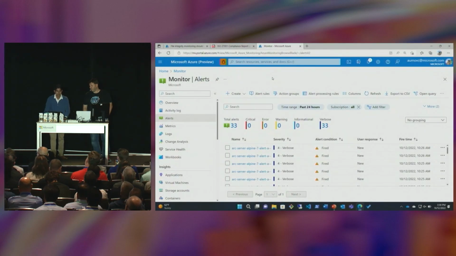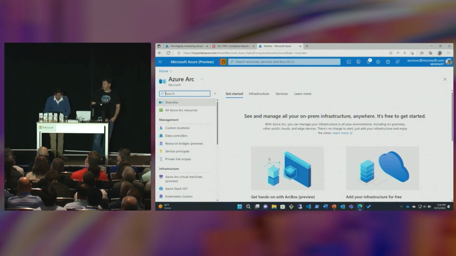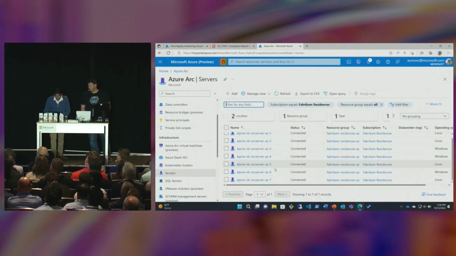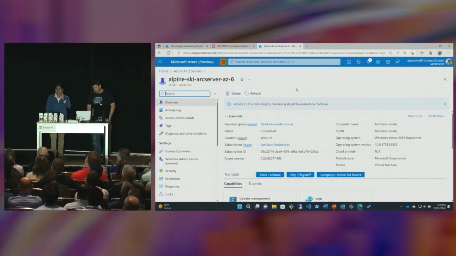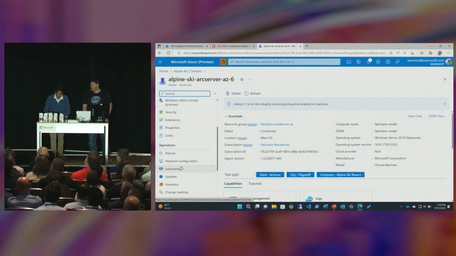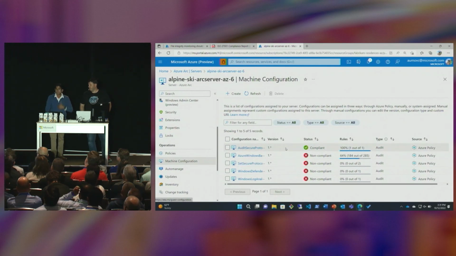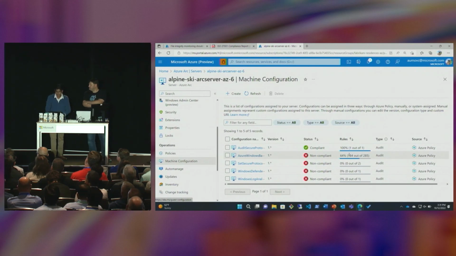All right. So now we're back into our view, and let's go into Azure Arc, and let's go into our Arc-enabled servers. And why don't we pick on a new server now? Let's pick on Alpine Ski Arc Server AZ6, which was that server in the beginning that we recently onboarded that was missing those tags, right? And so we can go ahead, and in our machine configuration view, we see that we've actually already applied some Azure policies that have machine configuration under the hood that are auditing right off the bat. We have, for example, this Windows baseline, and we're able to view its non-compliance at scale.